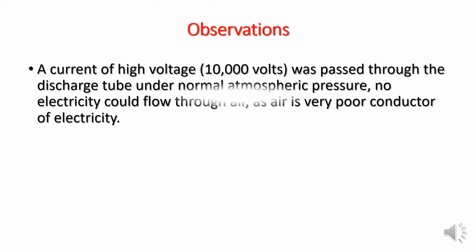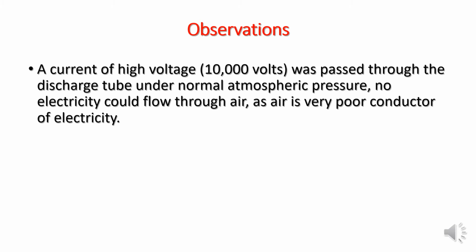A current of high voltage, say 10,000 volts, was passed through the discharge tube under normal atmospheric pressure. Normal atmospheric pressure means when you are at the normal air pressure, he passed the electricity, and it was high voltage, that is 10,000 volts.